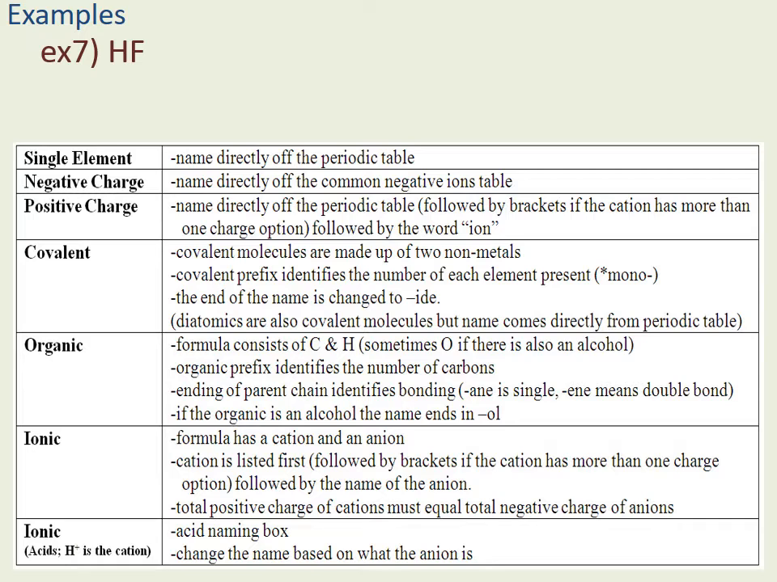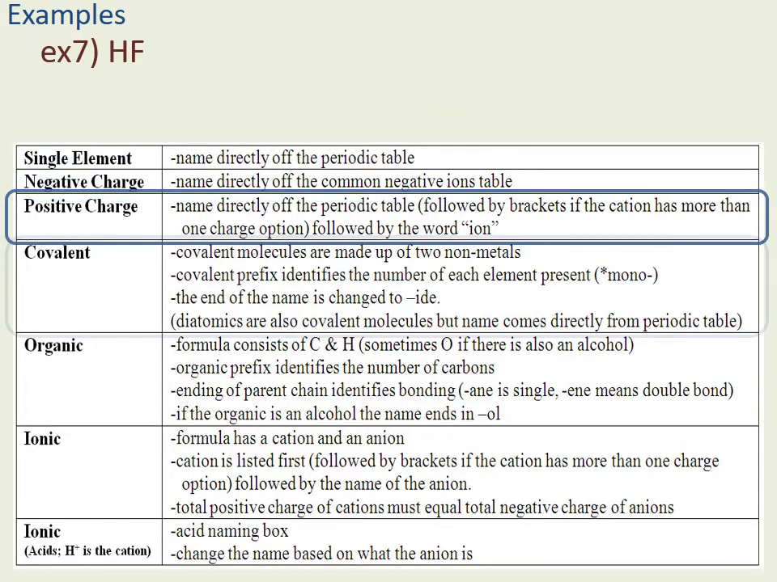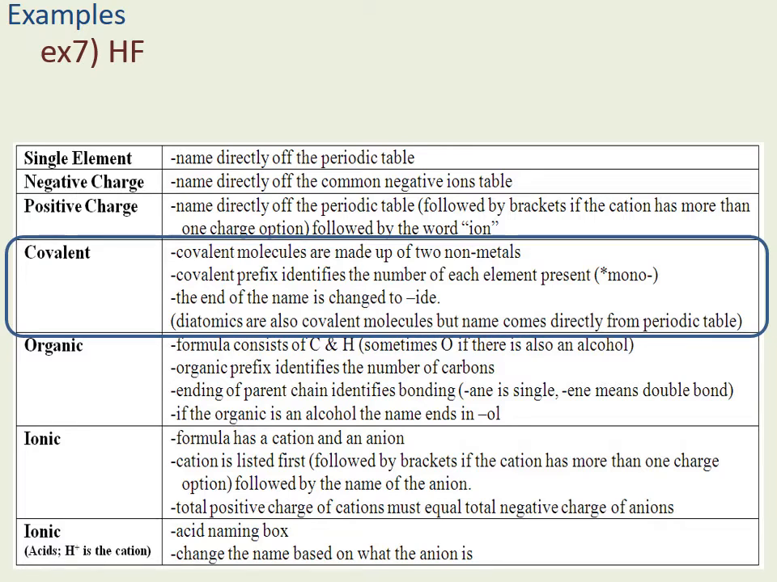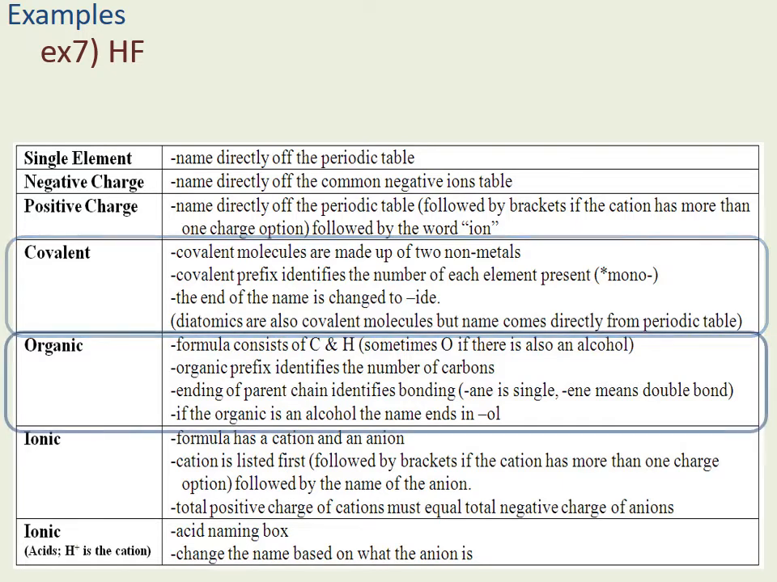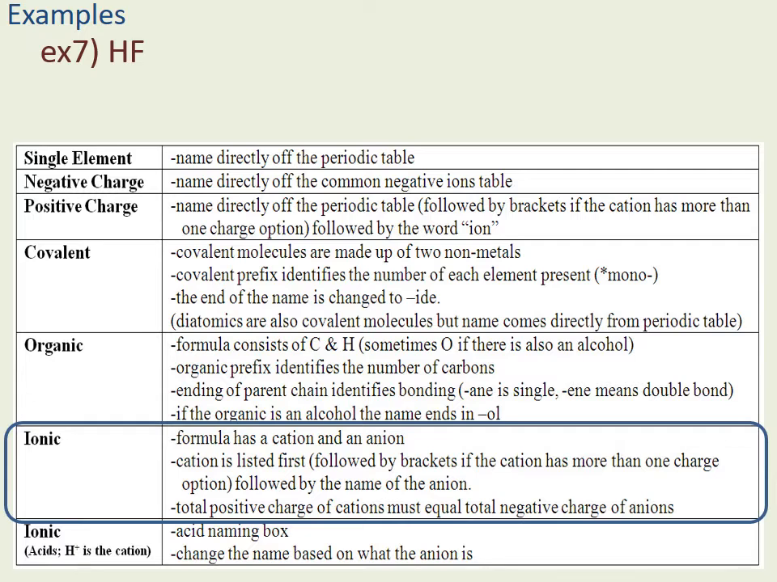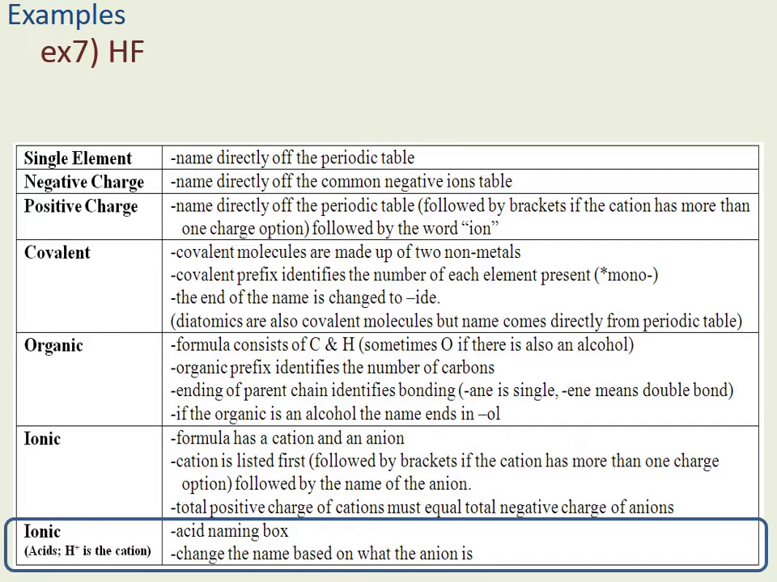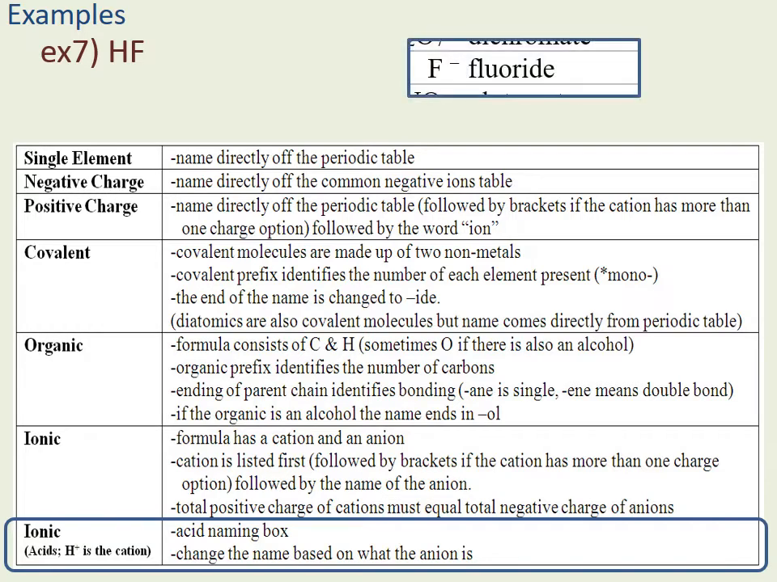Example 7, HF. Again, not a single element, and we don't have any charges. It's not covalent. We have 2 elements, but hydrogen is not a nonmetal. We don't have any carbon, so it can't be organic. So that means it has to be ionic. And it's one of those ionics that starts with a hydrogen. So we're looking at acid naming.